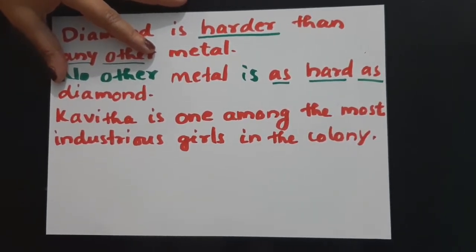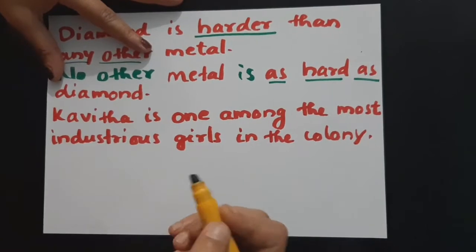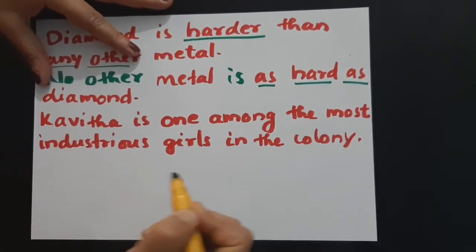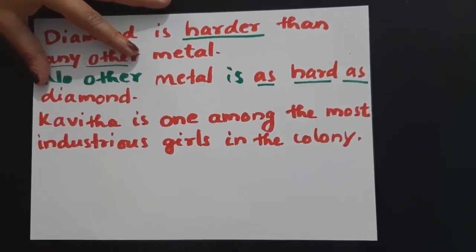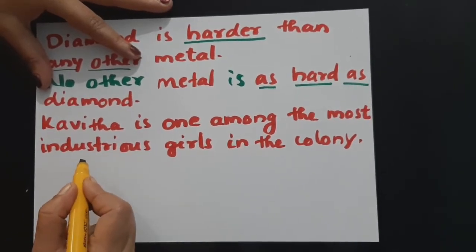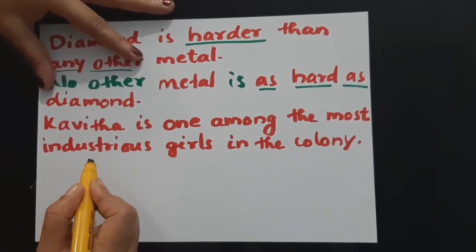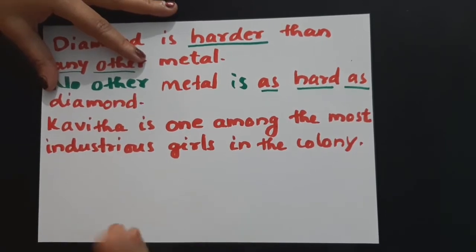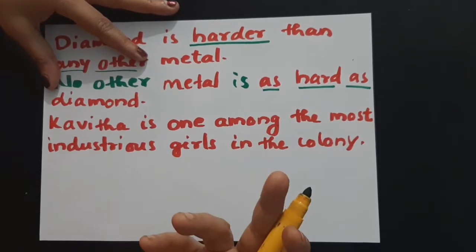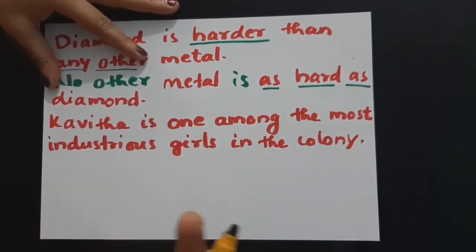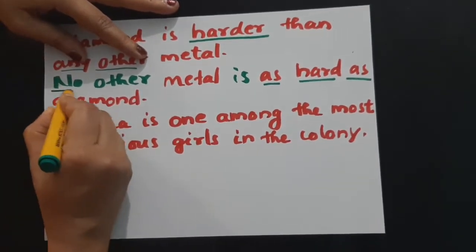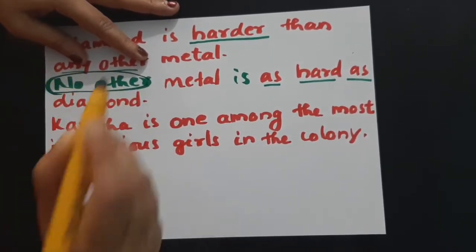Because there are some other girls too who are as industrious as Kavita is. So we cannot say no other girl in the colony is as industrious as Kavita. We cannot say like this in this case, because there are some other girls who are as industrious as Kavita. So we cannot start with no other.